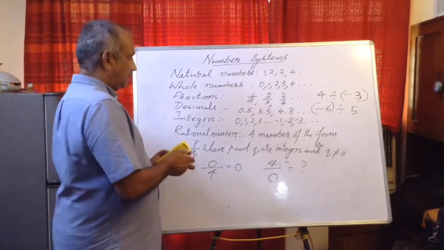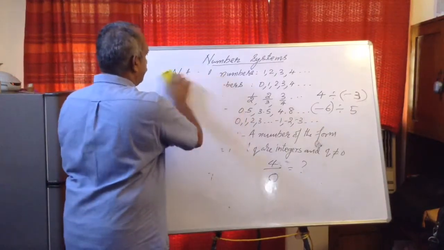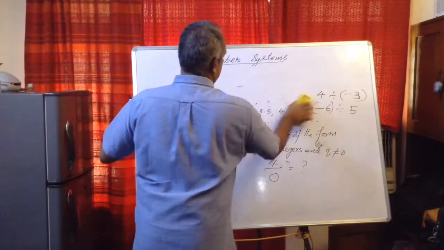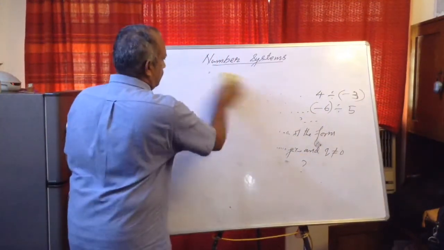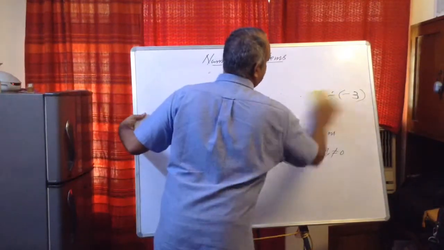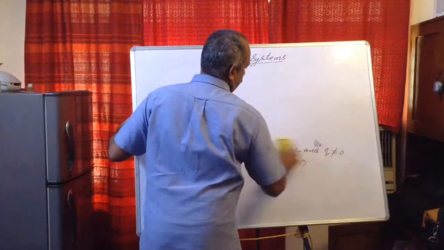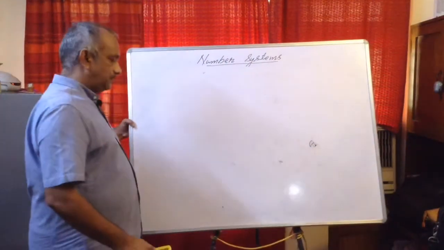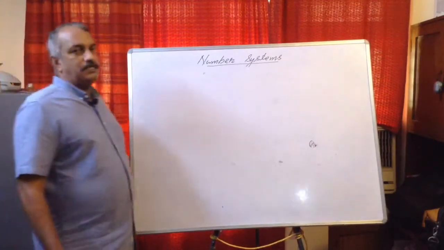Now in 8th standard you have learned squares and square roots, cubes and cube roots. What was the purpose of learning this? One is to make calculation easy. Second one is to introduce irrational numbers only.